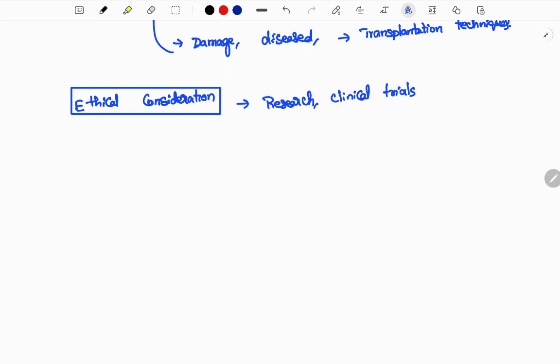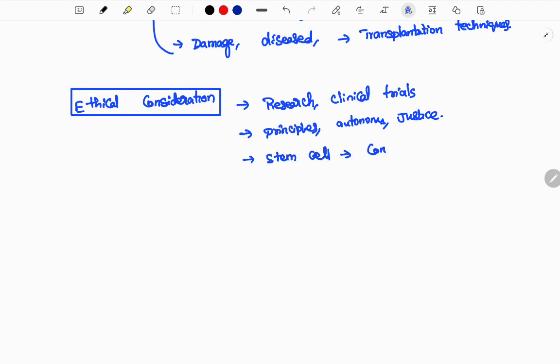Research and clinical trials must adhere to ethical standards. Next you can see the principles, autonomy and justice. So here everything should proceed legally; no illegal procedure should be followed.